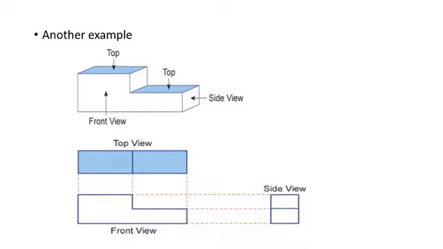So perspectives of looking at a solid is a very important aspect of this chapter, that we should know how the view of a solid depends upon the position from where it is seen.